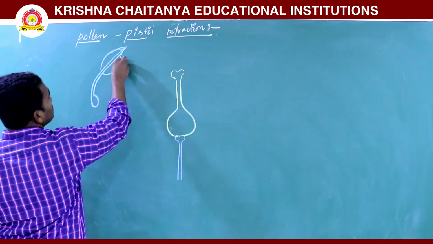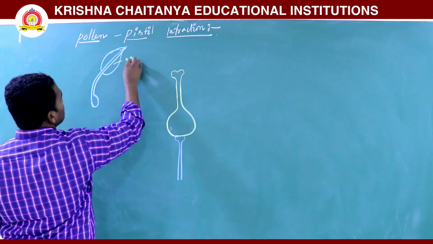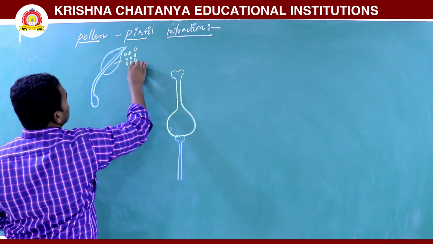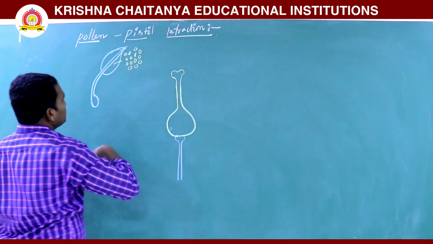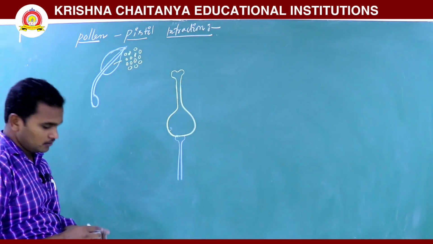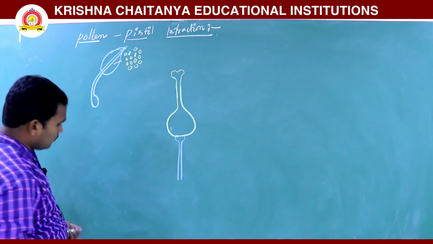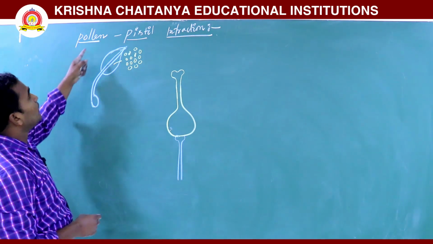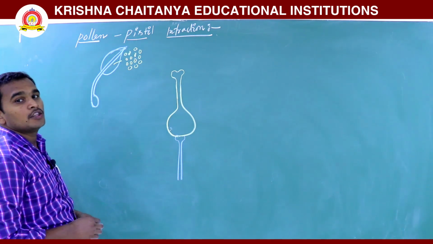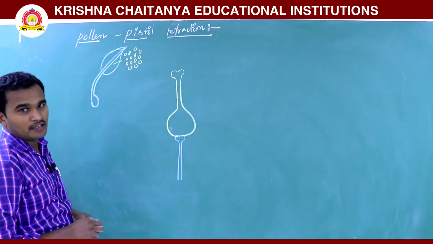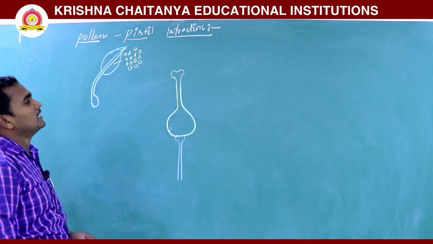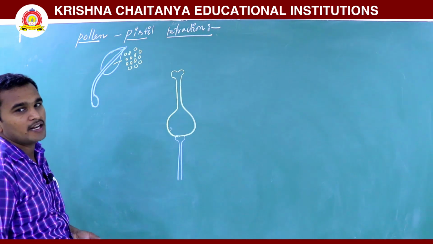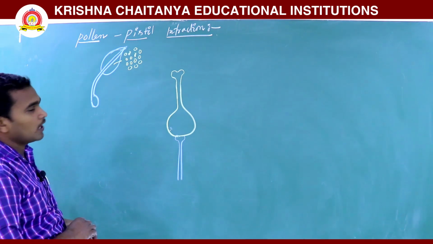When the anther is fully mature, the pollen grains are released. Pollen-pistil interaction is where the pistil accepts and recognizes the pollen, whether it is the right type of pollen grain or the wrong type.